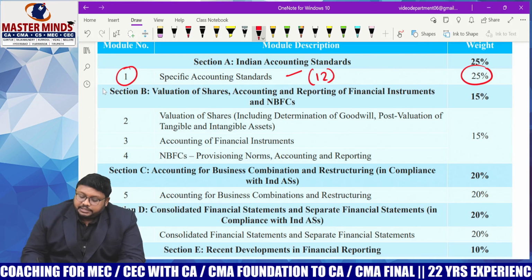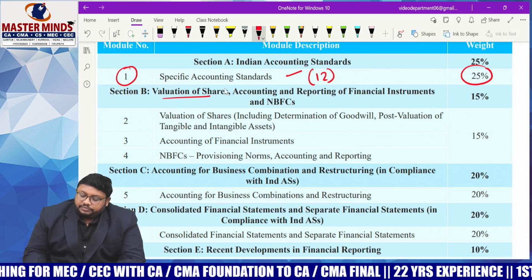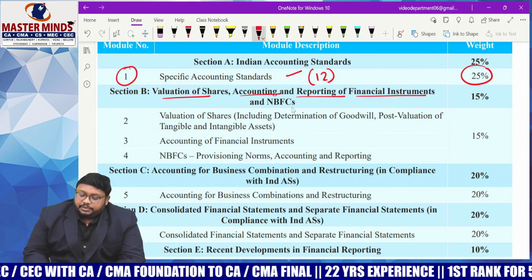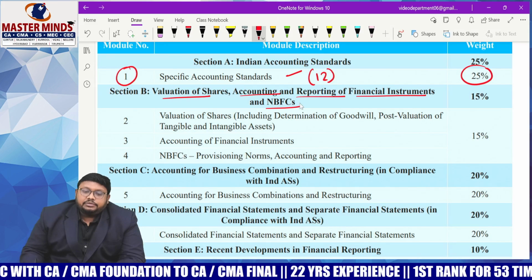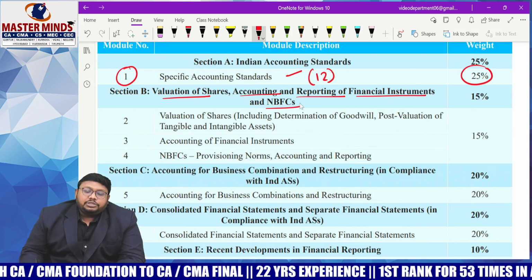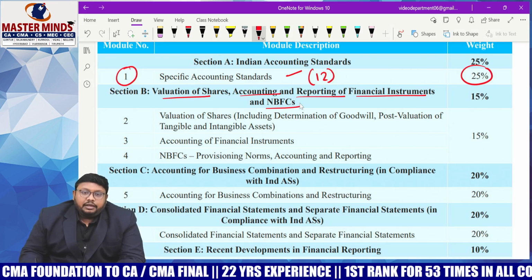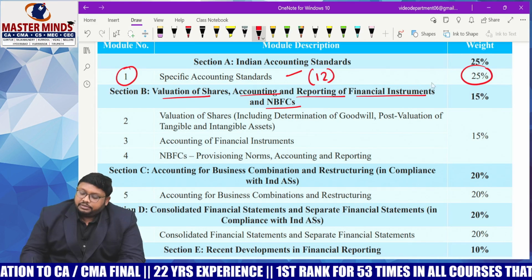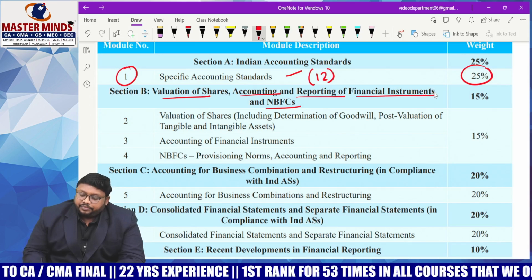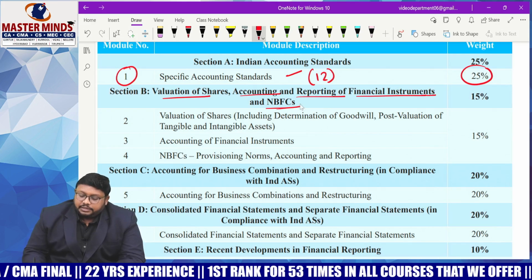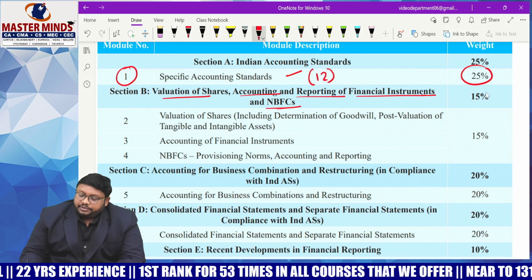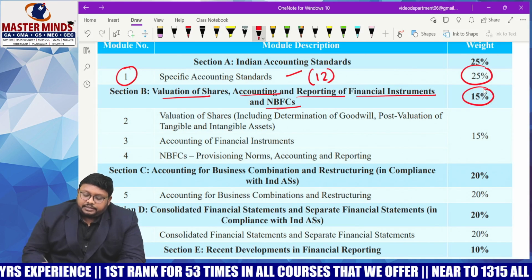And coming to section B, we have the valuation of shares, accounting and reporting for financial instruments, and NBFCs. So 3 chapters we have here. Valuation of shares includes the valuation of goodwill, and accounting and reporting for financial instruments is Ind AS 109. Here also Ind AS deals with this topic. And NBFCs. These 3 topics are covered under section B, which carries 15% of weightage.